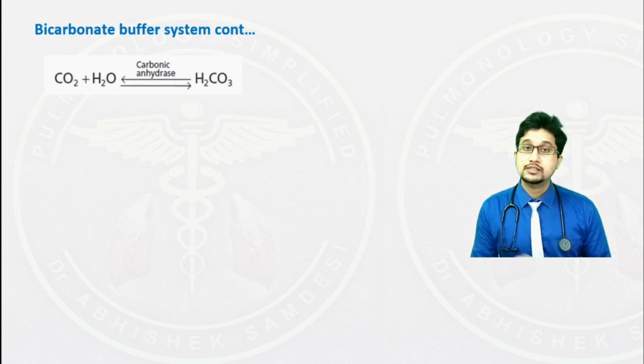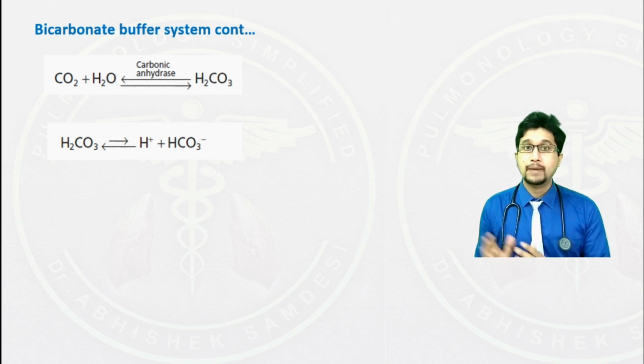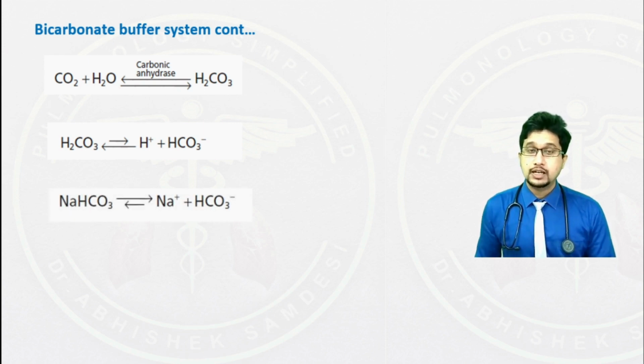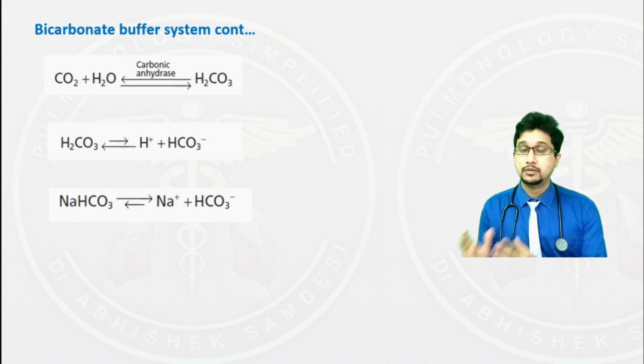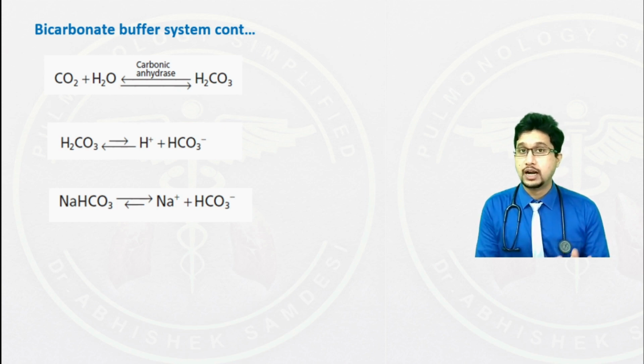Carbonic acid is a weak acid and it is an unstable compound. The carbonic acid further dissociates into hydrogen ion and bicarbonate. This again is a reversible process. The base in the bicarbonate system is sodium bicarbonate. The sodium bicarbonate acts as a reservoir of the bicarbonate. So the sodium bicarbonate dissociates into sodium and the bicarbonate, which is HCO3.